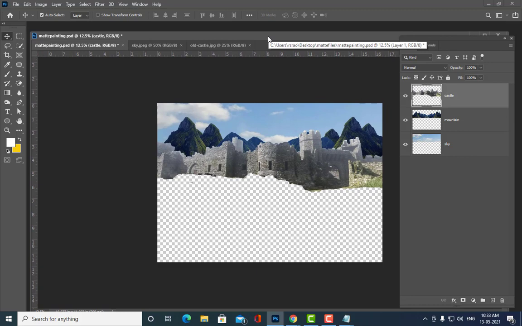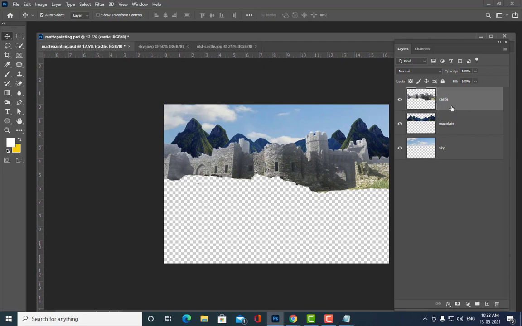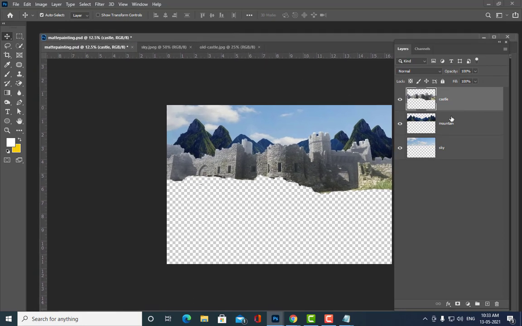Right. Okay, now we have come till here. So now we will do the color matching. So we have given names: castle, mountain, sky. Okay. So how to do the color matching?